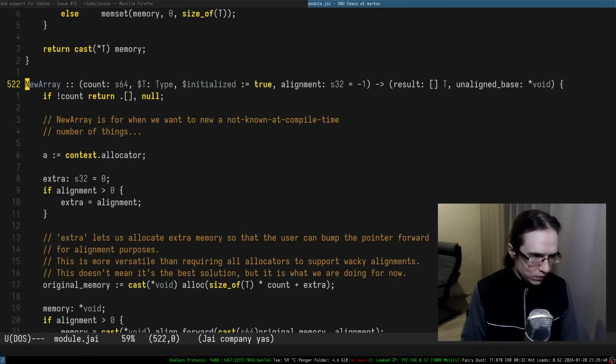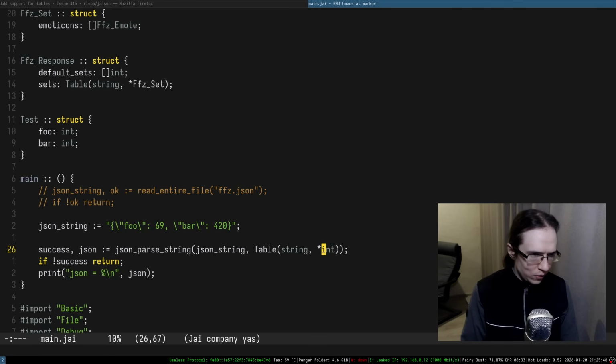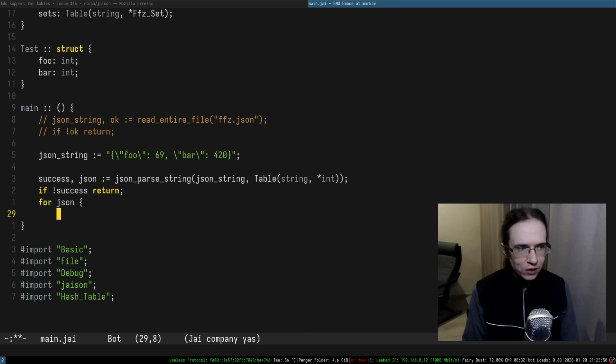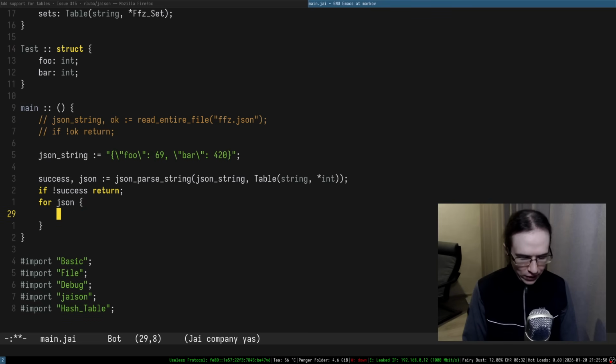Can we now go to main.java, and just iterate JSON, because the tables are iterable, you can iterate them, and then we're going to print the key, which is it index, that's the key, and then the value, and we have to dereference that value, obviously, because it's a pointer. Right.